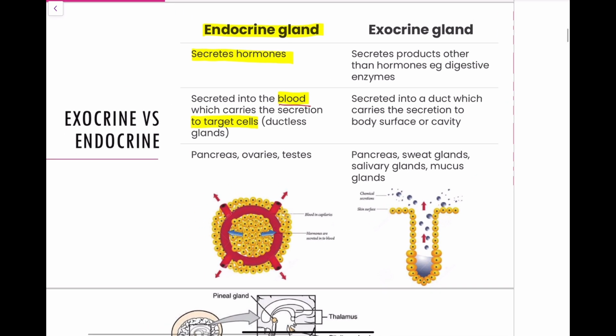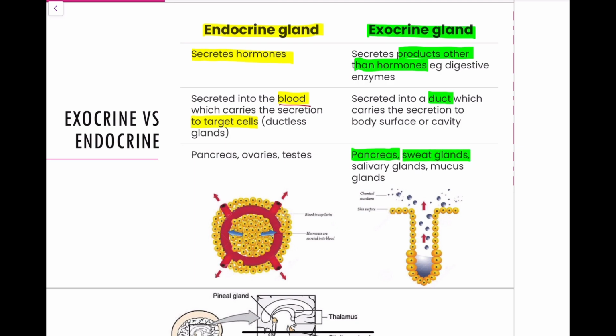Up next, one that we will talk about later on in the year is something known as an exocrine gland. Exocrine glands are going to be familiar to those who studied year 11 human biology, especially when we talk about things like the pancreas. But as of right now, our understanding of exocrine glands is quite simple. They secrete products other than hormones. So not the hormones themselves, but things like digestive enzymes in the pancreas. And these other products are released into a duct, and this carries the secretion to maybe a cavity or to a body surface, in the case of sweat glands, which are an example of an exocrine gland.